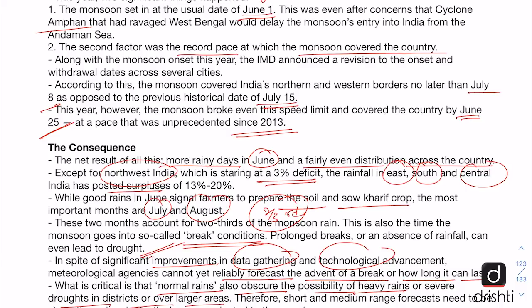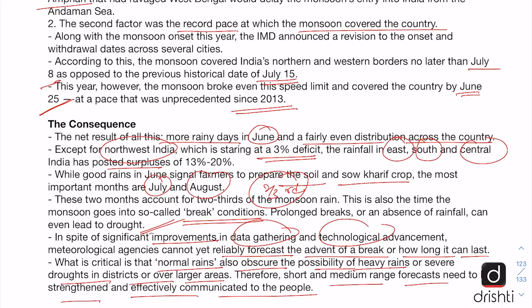So there is a very important need to have very specific forecasts, for which continuous improvements need to be made in forecast modeling, as right now the forecast is very generalized and spread over a large area, which sometimes misses the possibility of extreme weather events happening in a certain part of the region. Therefore, the editorial suggests that short and medium range forecasts need to be strengthened and effectively communicated to the people so that they can take preventive actions.